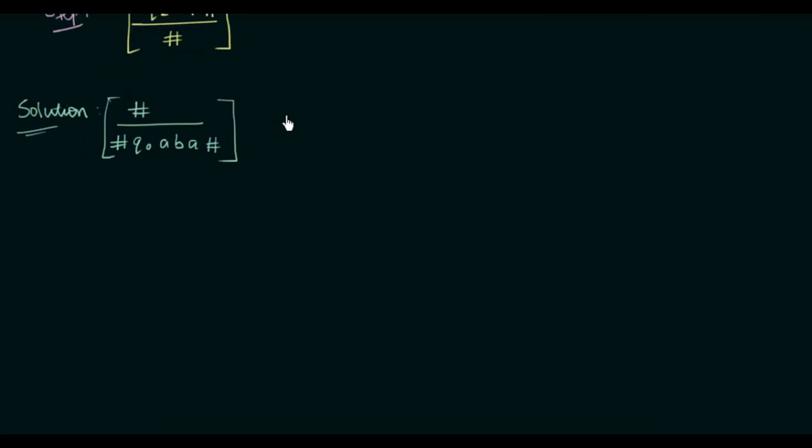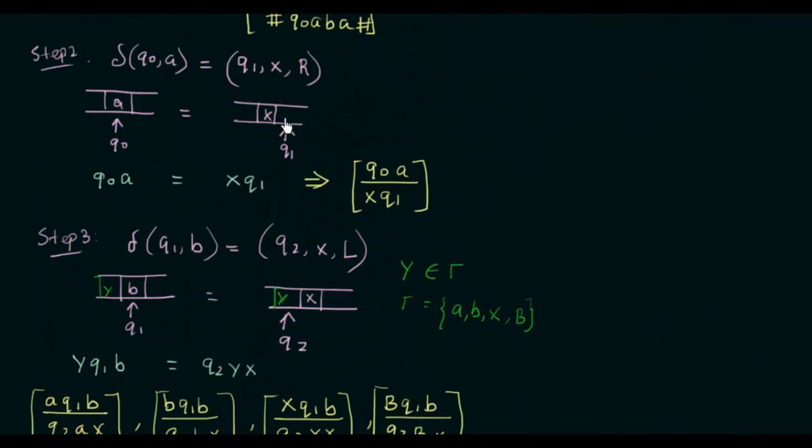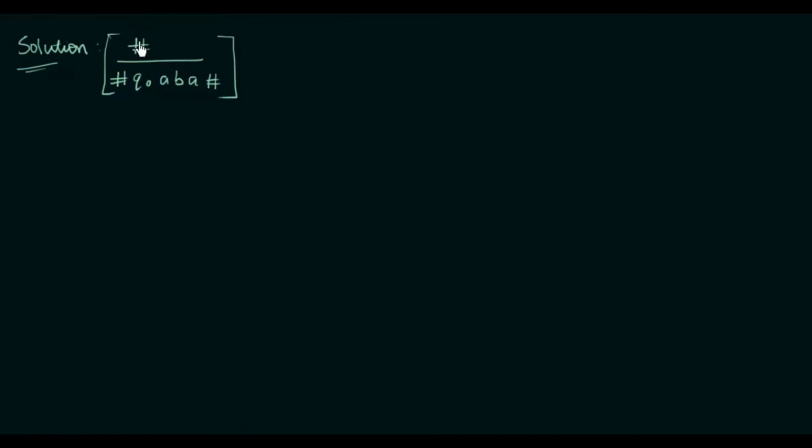Let us see in our set of dominoes, and if you look at step number 2, you see a domino which has Q0 A on top: Q0 A by X Q1. I can use this in our solution because this Q0 A will be matched or cancelled out if I use that. So let me use that.